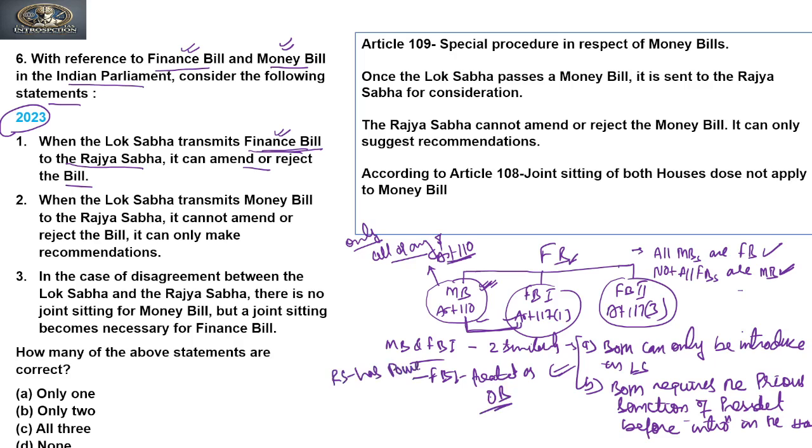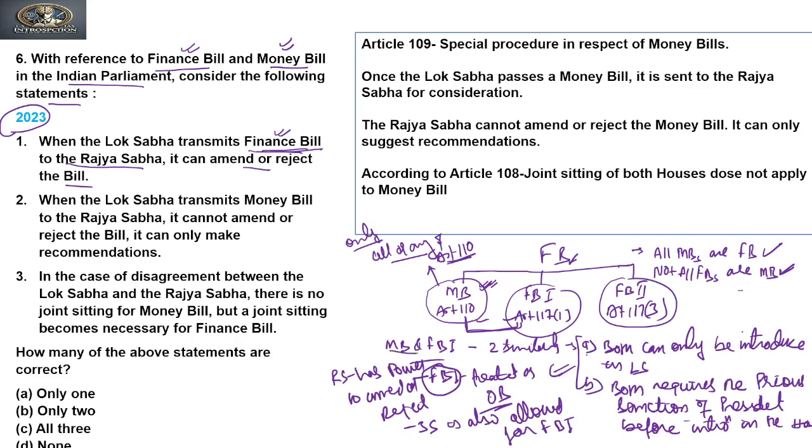It means the Rajya Sabha has power to amend or reject the finance bill, right? A joint sitting is also allowed for finance bill first, right?